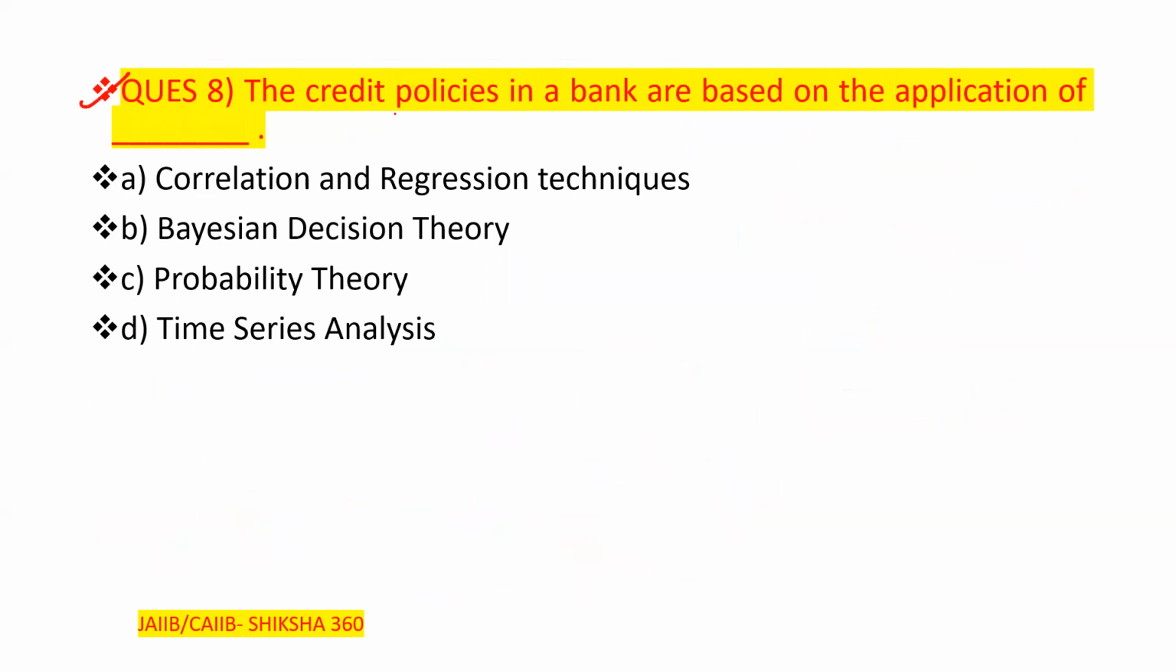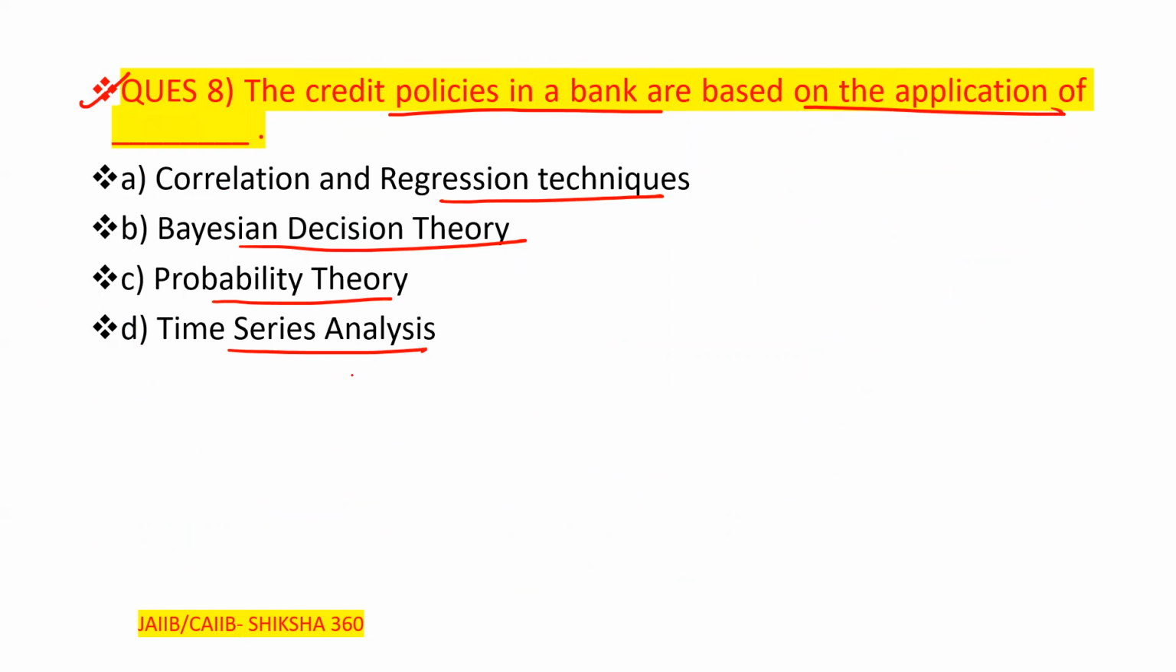So question number 8: the credit policies in a bank are based on the application of which theory or which technique? Correlation and regression techniques, Bayesian decision theory, probability theory, or time series analysis. So please tell fast here. We have already discussed that point. So the credit policy in the banks, what will be the answer? Option C will be the answer, that it will be based on the probability theory. Clear? It will be totally based on the probability theory here.